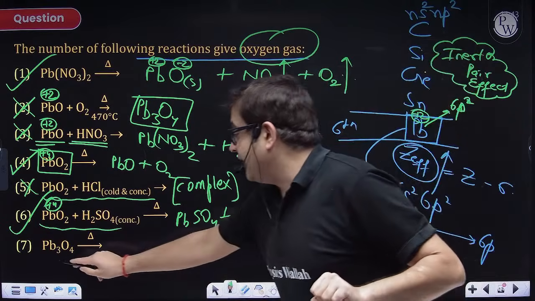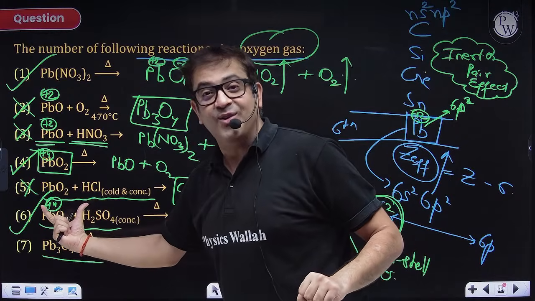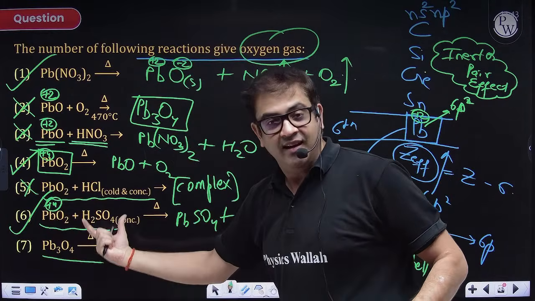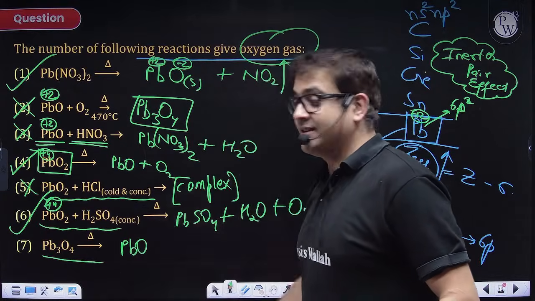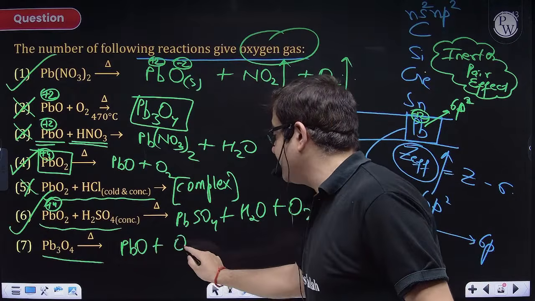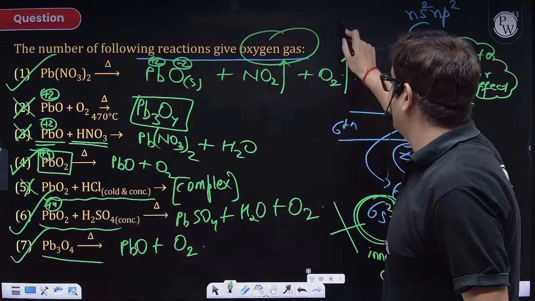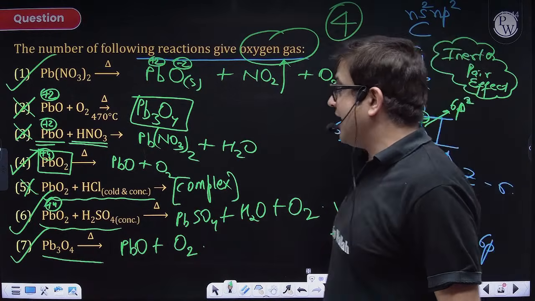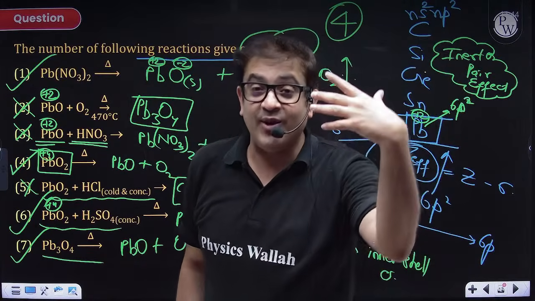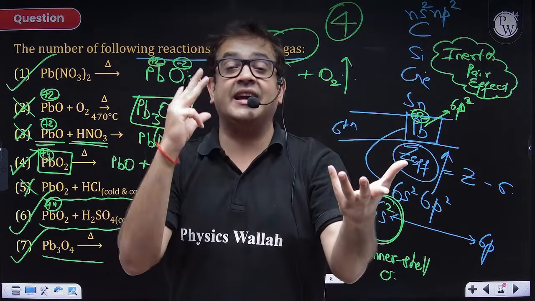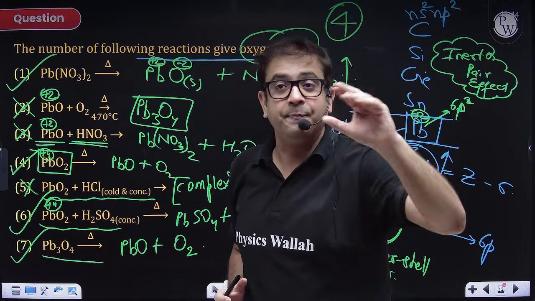Now, last one, which we already know. This is again a higher oxidation state lead, a mixed oxide, which is Pb3O4. It will definitely form lead in the most stable oxidation state, which is +2, and this also has to throw out oxygen to bring lead into a lower oxidation state. So this will also be an answer. So how many of the reactions are giving you oxygen gas? Actually 4. But this is not a question about oxygen. This question we are cracking through the chemical bonding logic of inert pair effect. I hope everybody is clear with this.